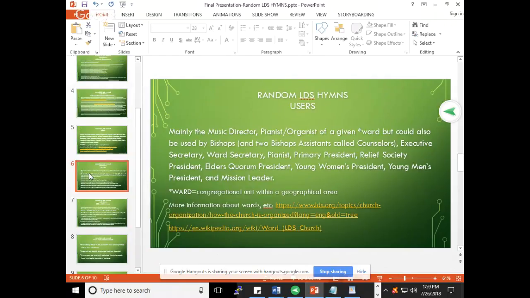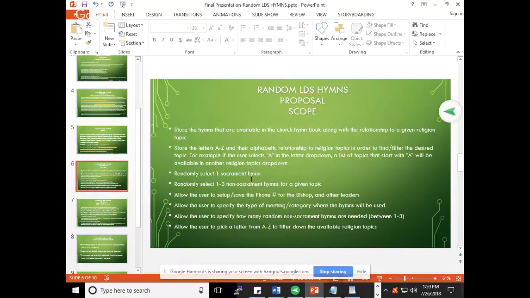If we go here to slide 6, the scope of the proposal. This was all of the things that are going to be in the app at the end. So the app is going to store all the hymns.